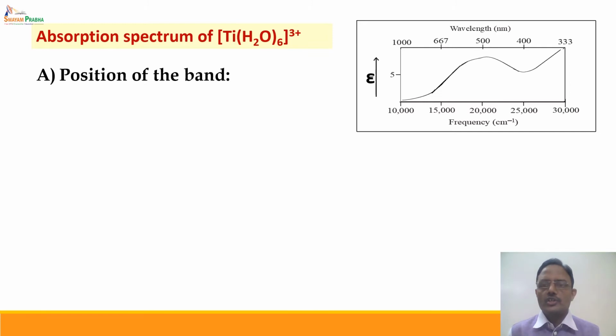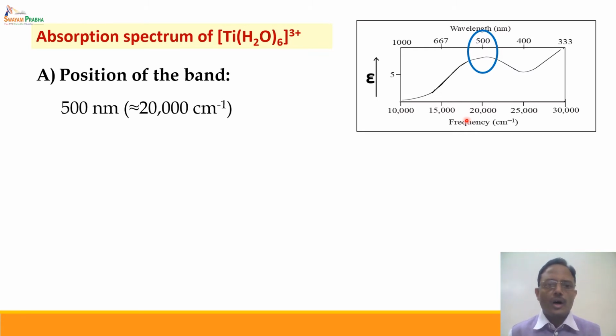Now what is the position of the band? If we see, there is a broad band with a lambda max value, or maximum absorption wavelength, at around 500 nanometer or 20,000 centimeter inverse. Now this 500 nanometer or 20,000 centimeter inverse approximately corresponds to an approximate energy of 240 kilojoule per mole.